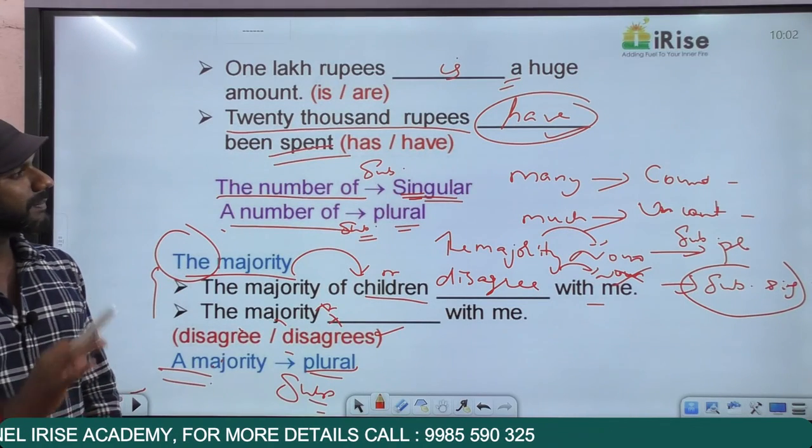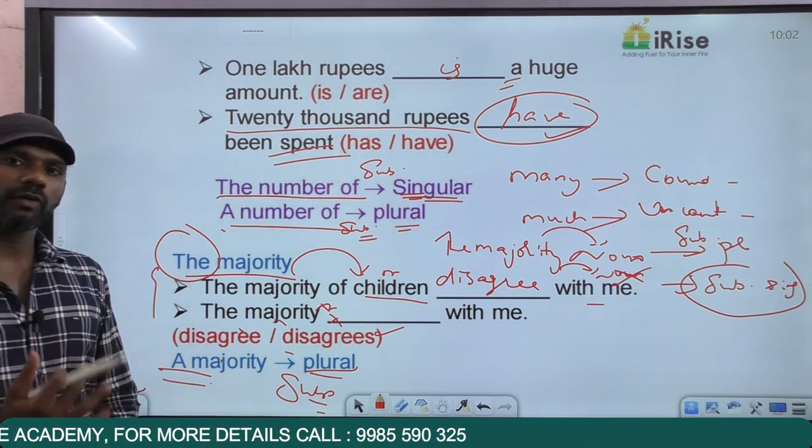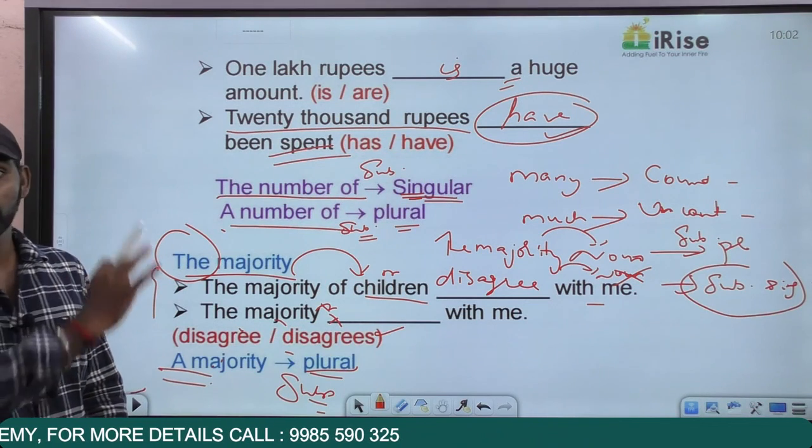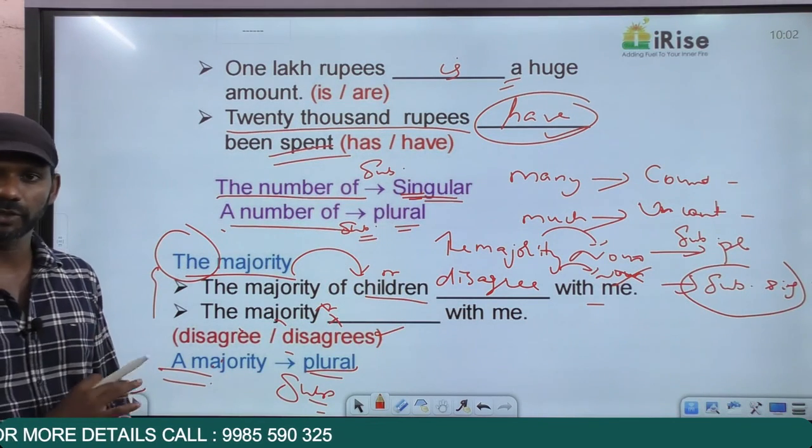Right. So this is about the topic subject-verb agreement. We'll go for an exercise on this topic based only on the rules we discussed now. We have gone for now.